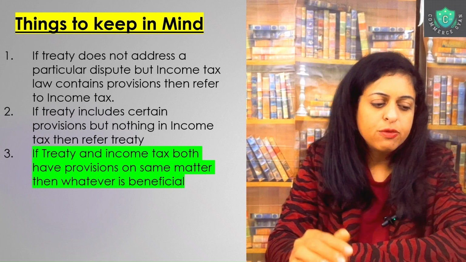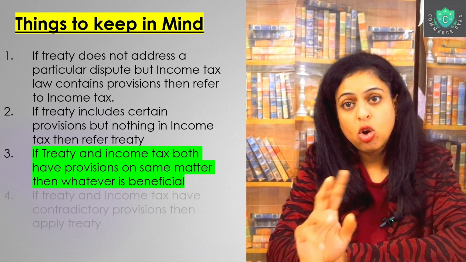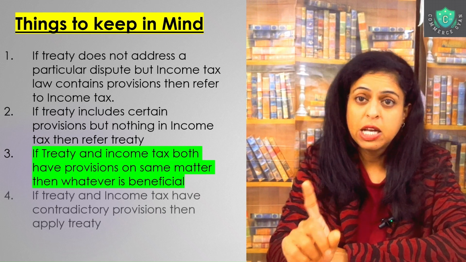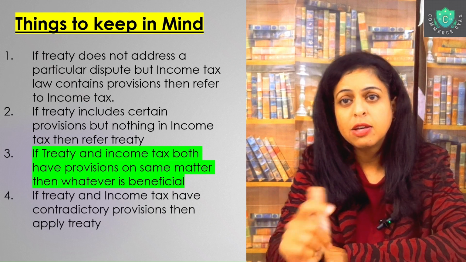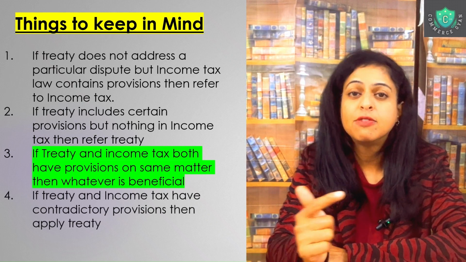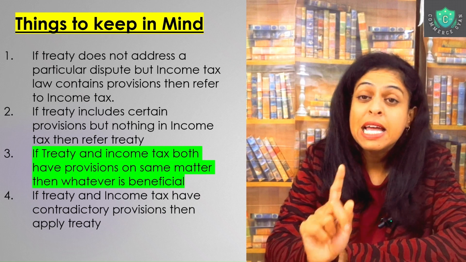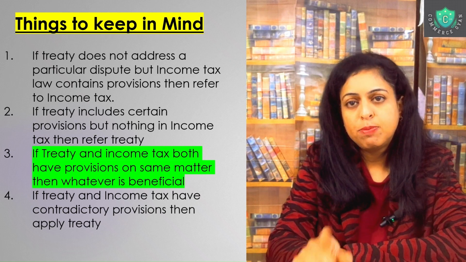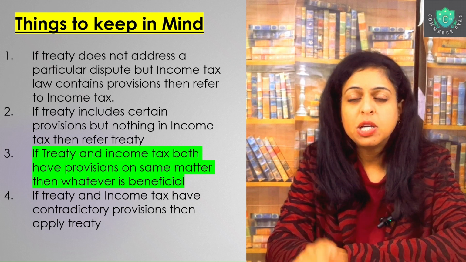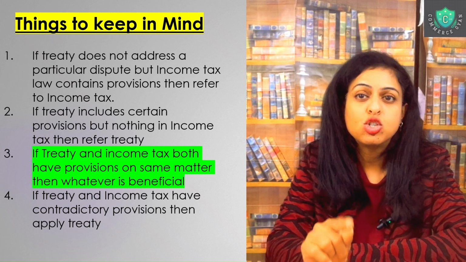And finally, if the treaty and the Income Tax Act have contradictory provisions, so if the Income Tax Act says yes, you have to charge the tax, and the treaty says no, you don't have to charge the tax on this foreign income, then the treaty will prevail. So the treaty has to be considered as the basis for charging of income. If nothing is mentioned in the treaty, then the Income Tax Act prevails. If nothing is mentioned in the Income Tax Act, then the treaty prevails.